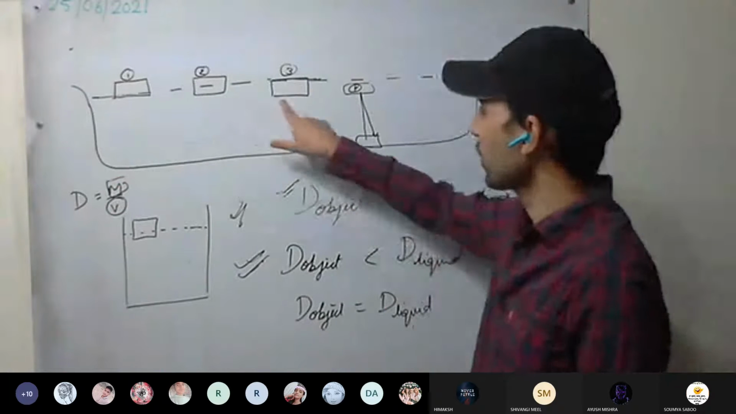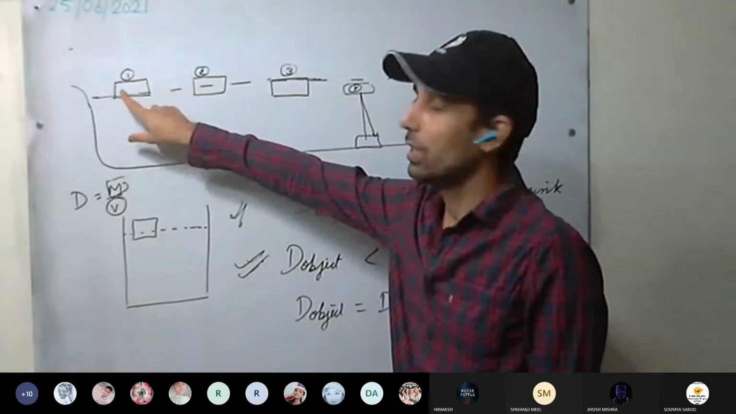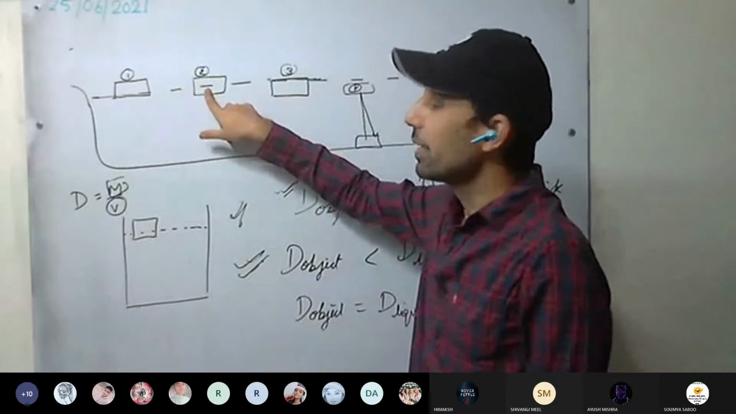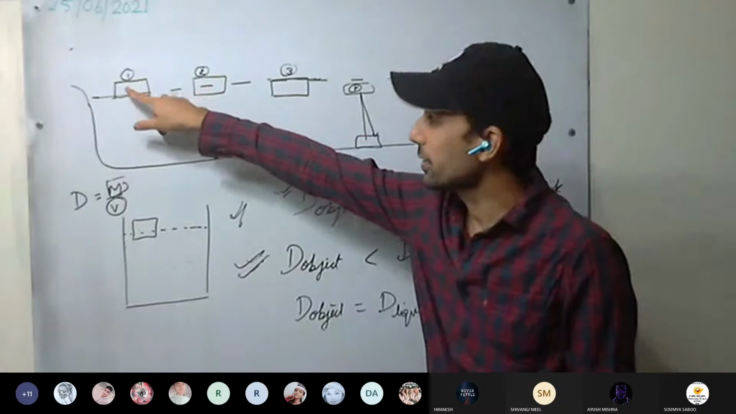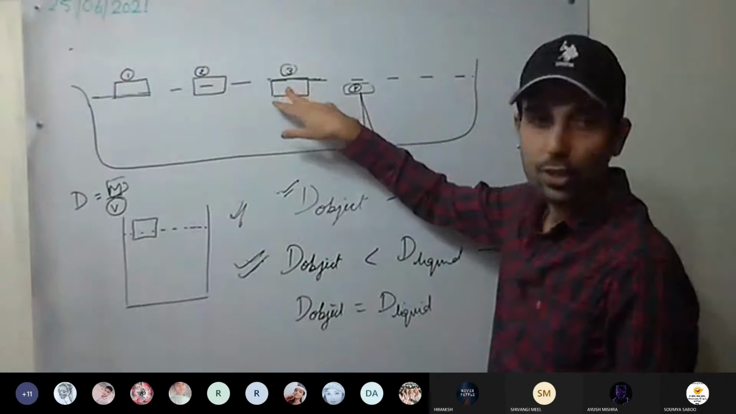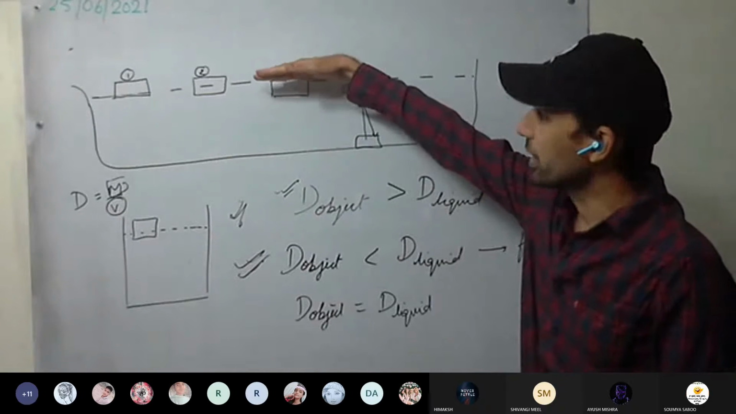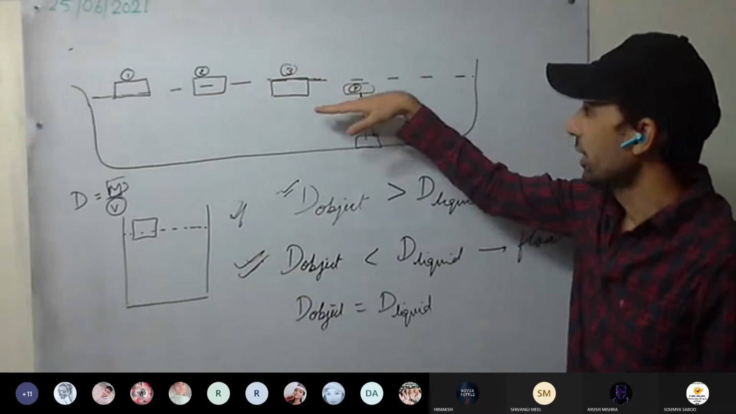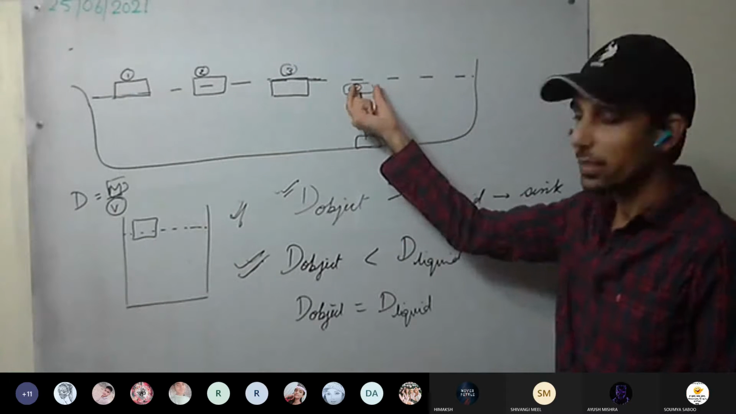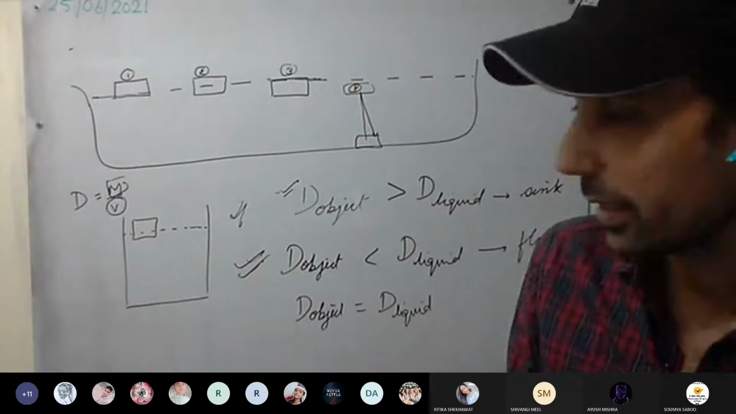So here we have taken different objects. First object, it has density much less as compared to the liquid. Therefore, it floats more above the liquid. The second is less, but not as less as compared to the first one, so it is more inside the water. And third object, density is the same as that of the liquid. Therefore, it floats just below the surface. Fourth object, its density is more as compared to the liquid. Therefore, it sinks. This is clear? Floating and sinking.